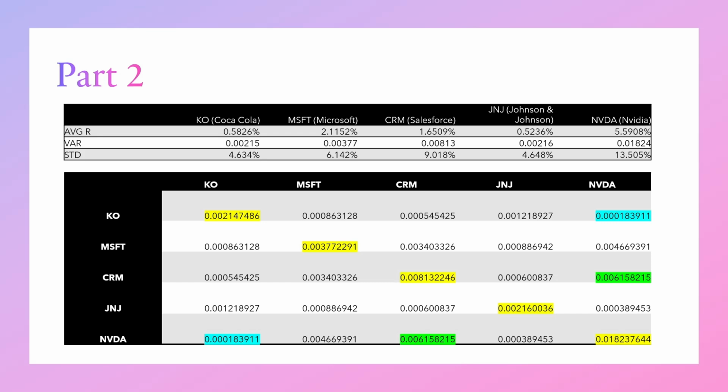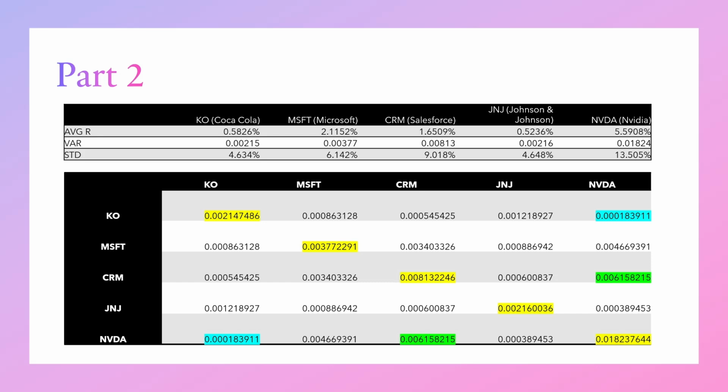That's the covariance relationship. And you see that it's also flipped across that line down the middle, so they're just symmetrical. What the covariance represents is the relationship of how the returns move up and down with each other. If you have a positive covariance, that means the stocks' returns tend to move in the same direction. And if you have a negative, that would mean they move in the opposite direction. And the higher the number, or I guess the greater the absolute value of the number, the stronger that relationship is.